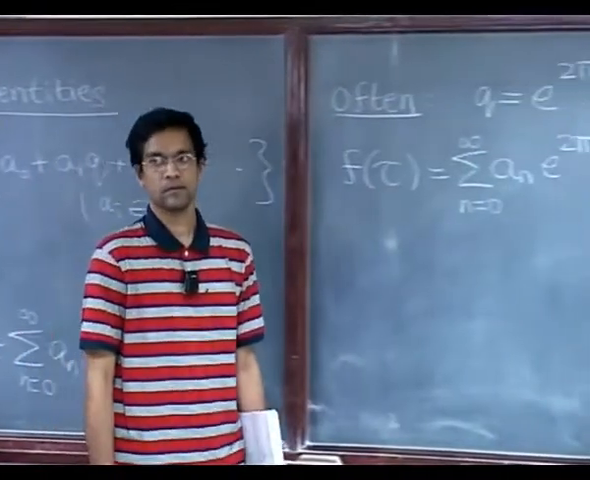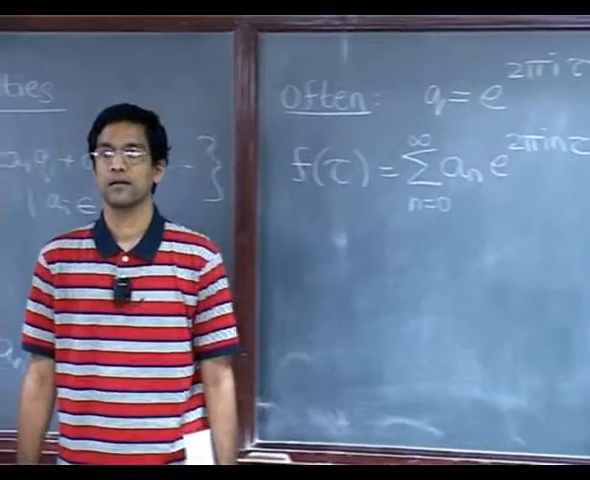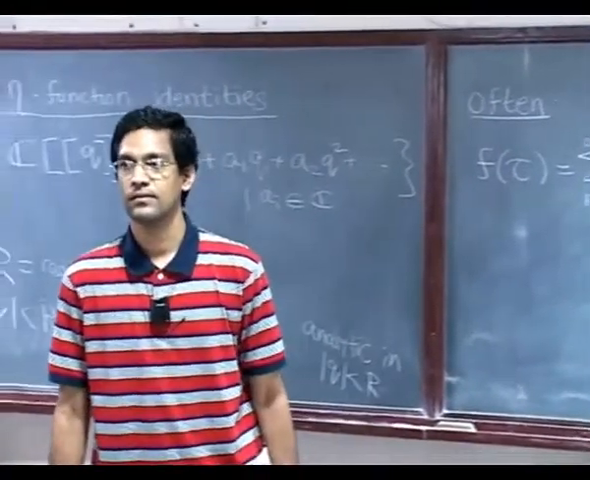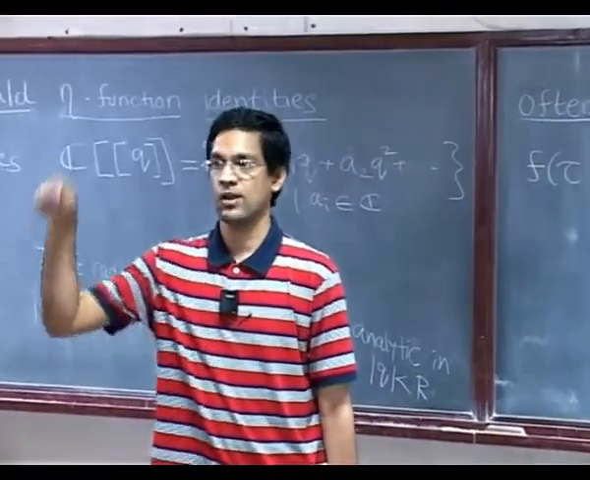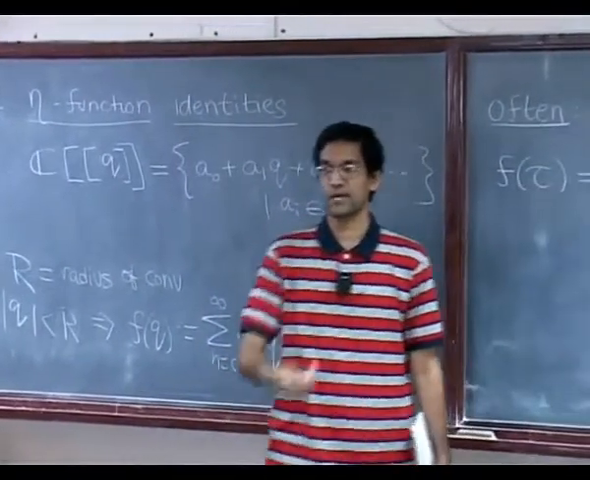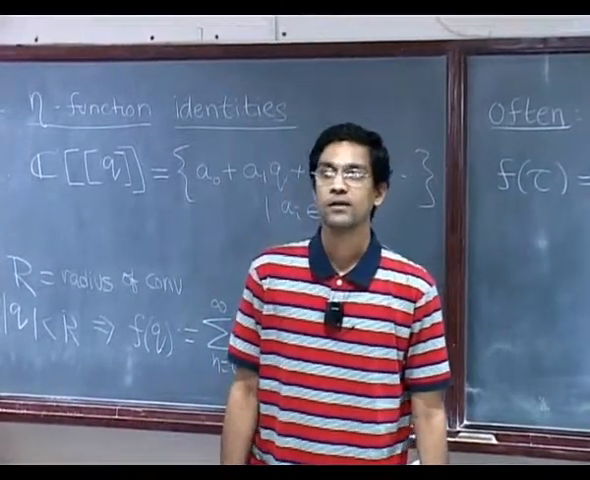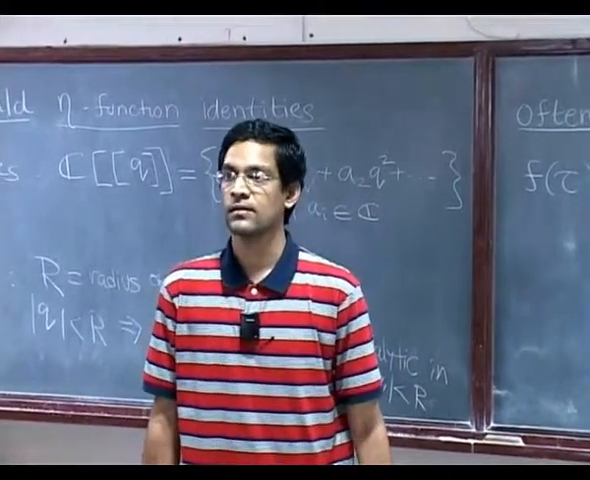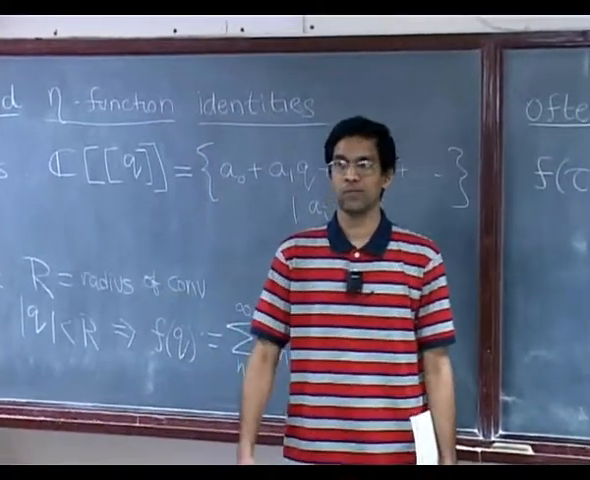Yeah? Suppose modulus of q less than 1 is where this series converges, but in terms of tau, what does that translate into? The whole plane? The whole plane? All complex numbers?